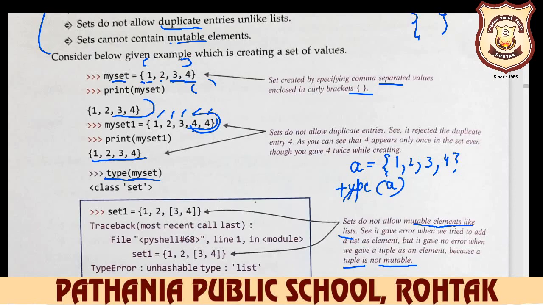For example, here we write down the A. And when you press the enter key and run this program, then your answer is class set.